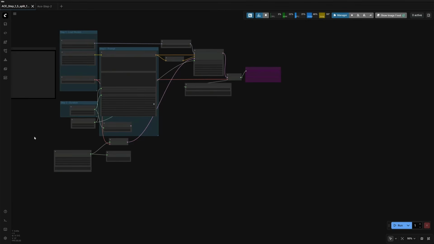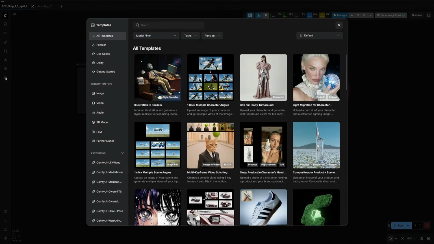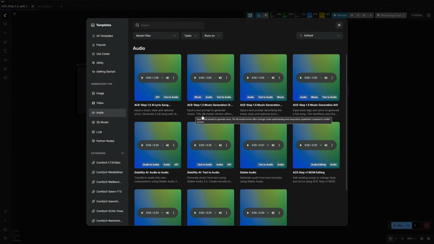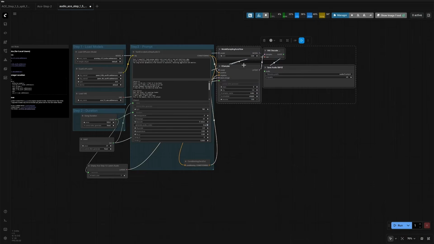This will be a quick video on step 1.5. In the older video, I tried generating a song using lyrics, and it worked well. Now, the workflow in this audio section has been updated. The difference is about the clip file used, which is larger than what we saw in the older video.